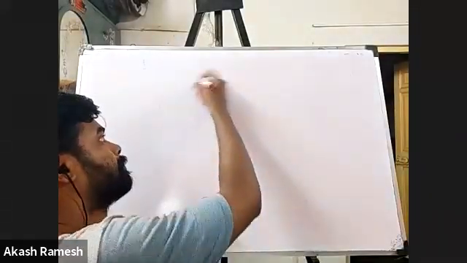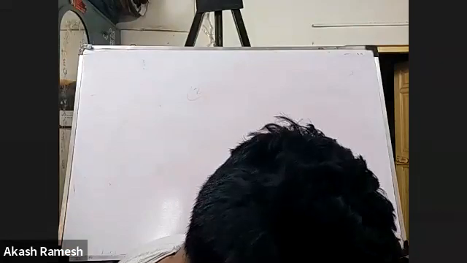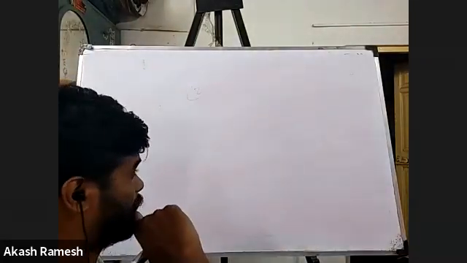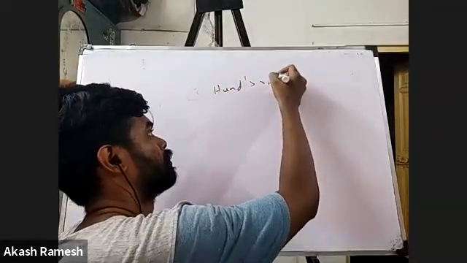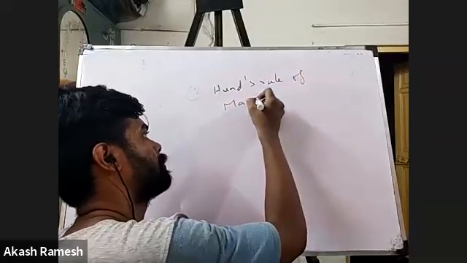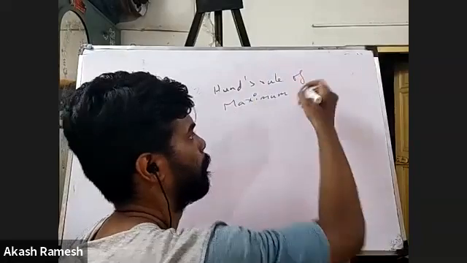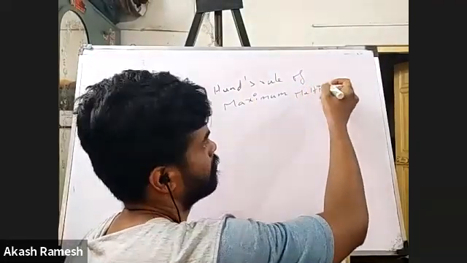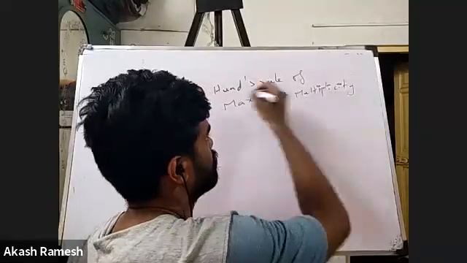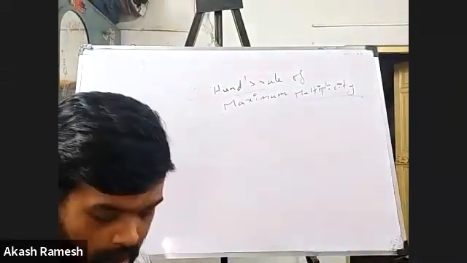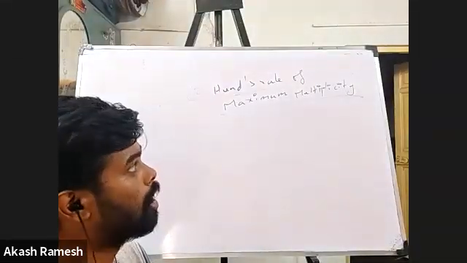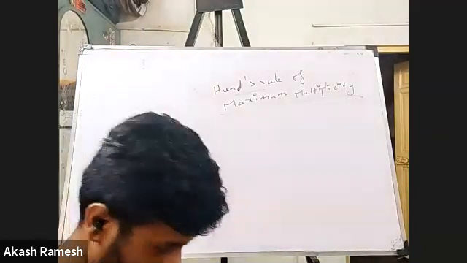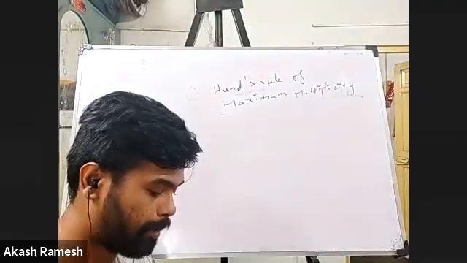Now we'll move on to the next law. The second law under this is Hund's rule of maximum multiplicity. Hund, H-U-N-D. Hund's rule of maximum multiplicity. Take down the statement first.